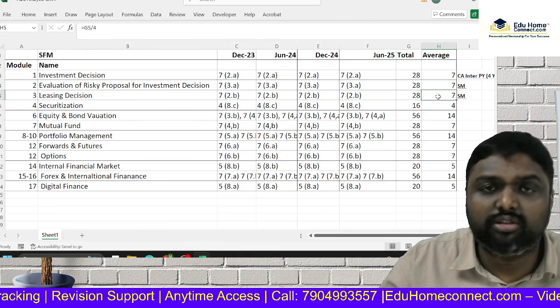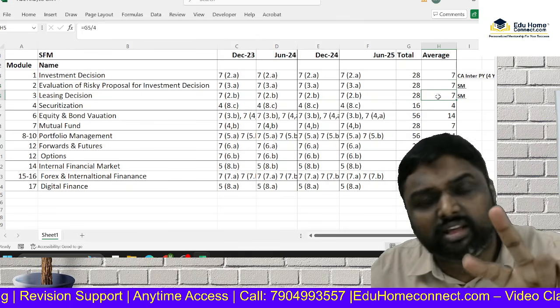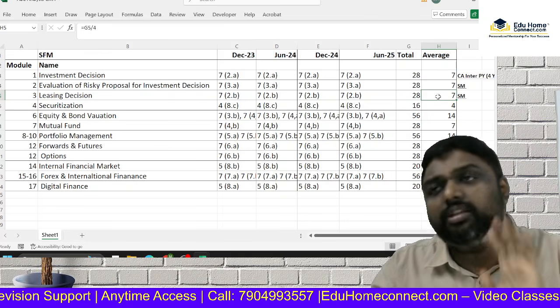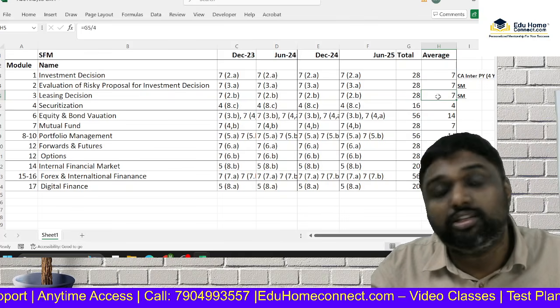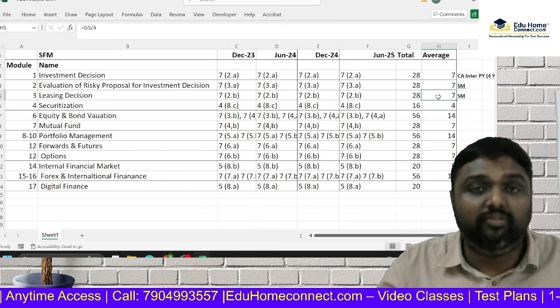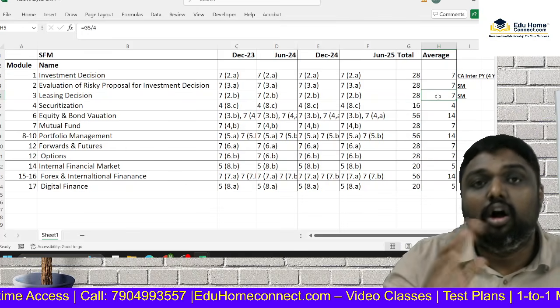Leasing also I told, steady material. Two perspectives are there, lessor perspective also, lessee perspective also. Lessor perspective, we have to determine what lease rental has to be fixed. Lessee perspective, we have to comment on whether to go for a loan or a lease.